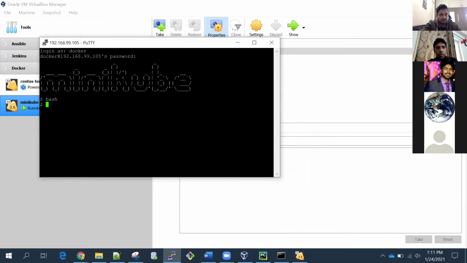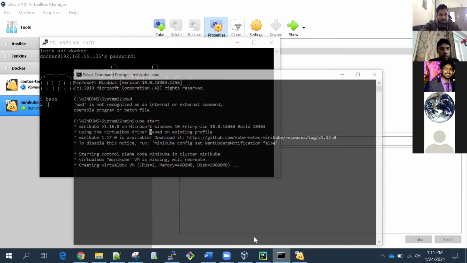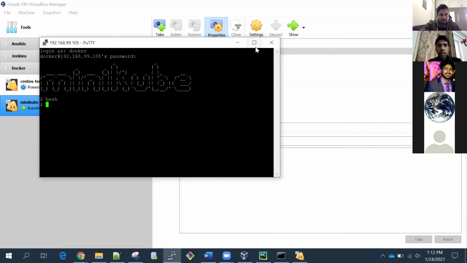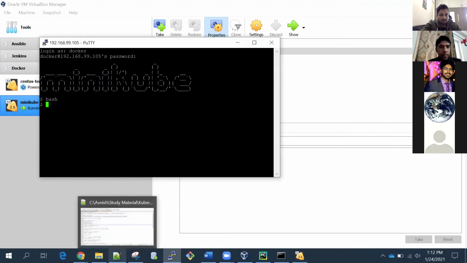So guys, the virtual machine is ready, but on that virtual machine, Kubernetes is still getting installed. This is the same Minikube virtual machine.